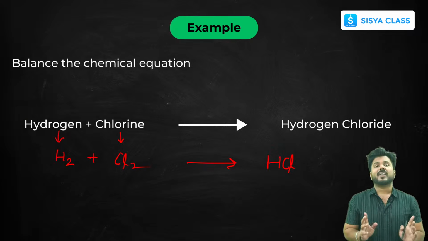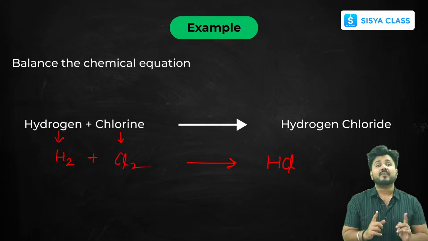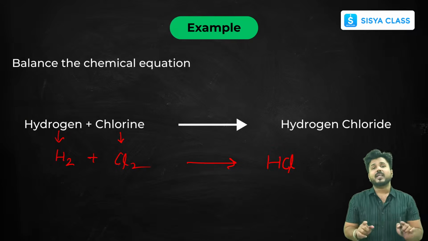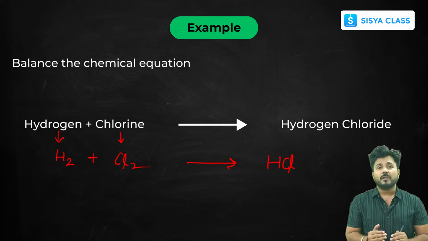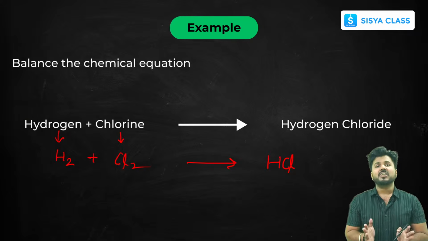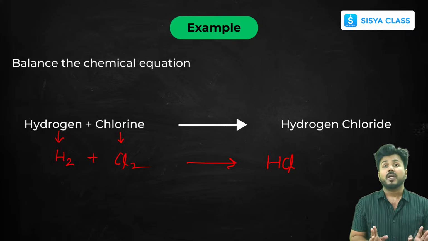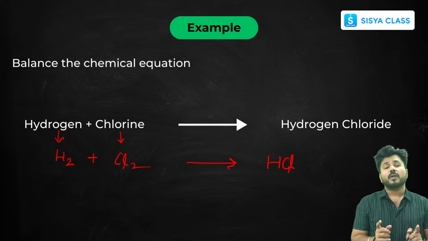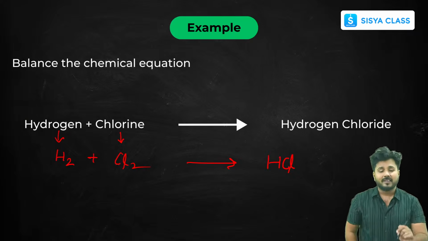Now initially you have to make the table. The table is not compulsory to make. Okay, I have just made the table to make it much easier for you. So in initial phase you will make those tables, or for difficult chemical reactions. But for simple chemical reactions you can solve it directly. How? I'll just show you.